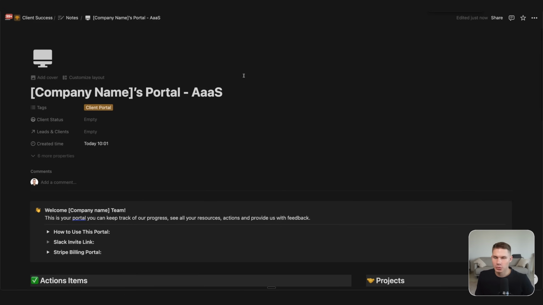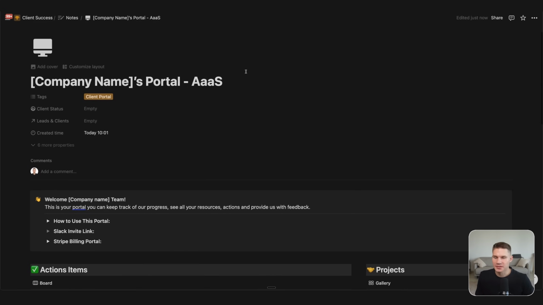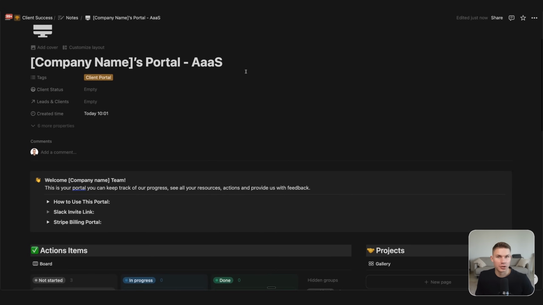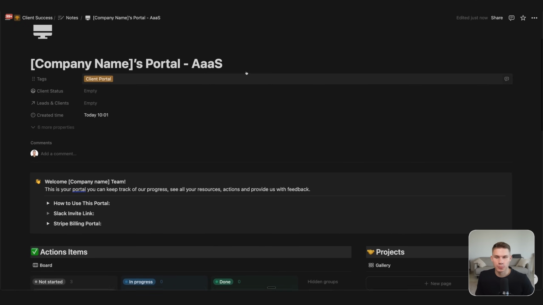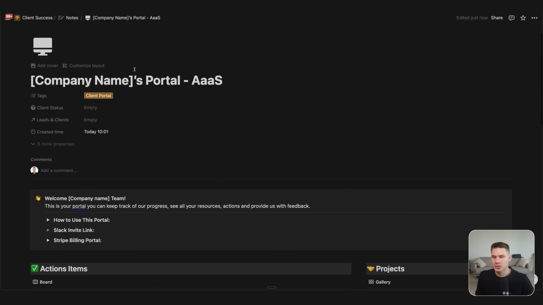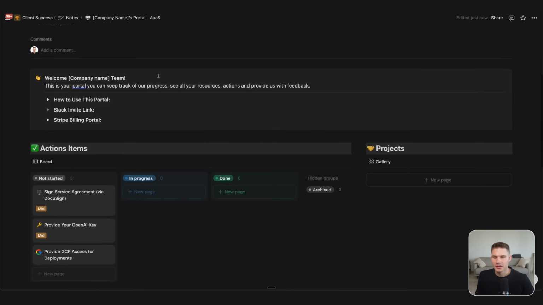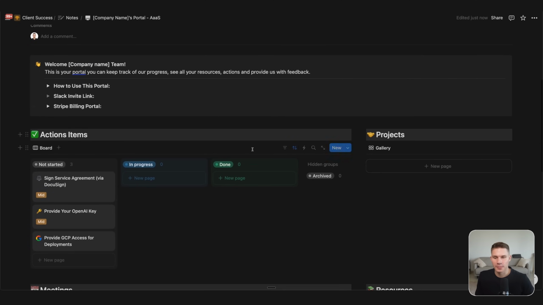Okay, so what we're going to be doing for the operator agent is we're going to be setting up a customer portal for our client. So this is exactly what we do now manually, because our customer portals are hosted in Notion, and Notion doesn't have an API available that would allow us to set everything up right here.